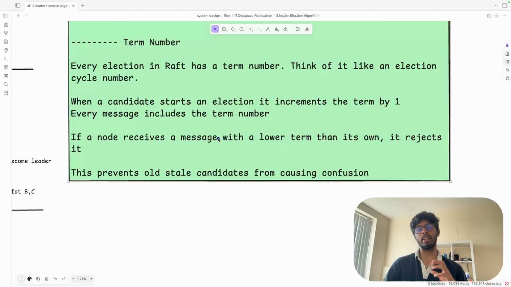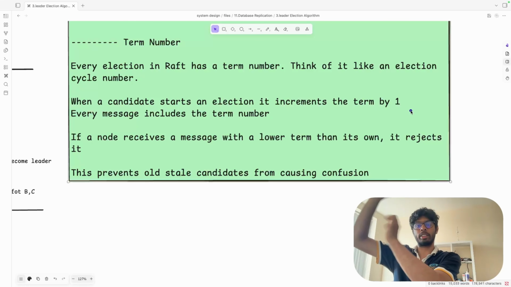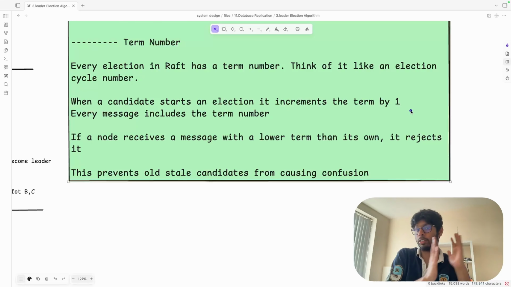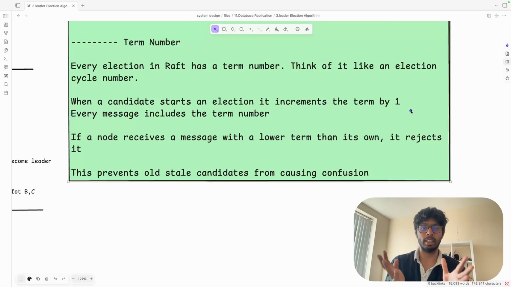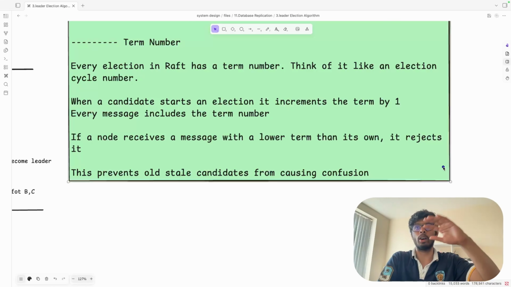But the thing is that there is no confusion. For that, we maintain this term number. Now these votes are for election 1, these votes are for election 2, and whosoever will win first will win. So this is how the election works. That's why we manage the term number. We also studied now the Raft rules.